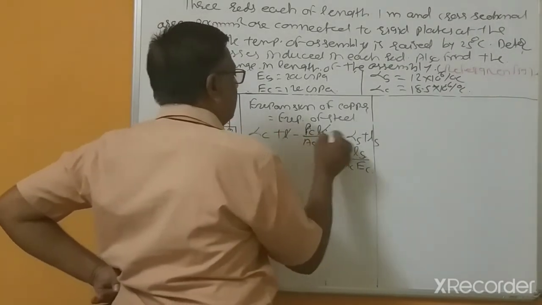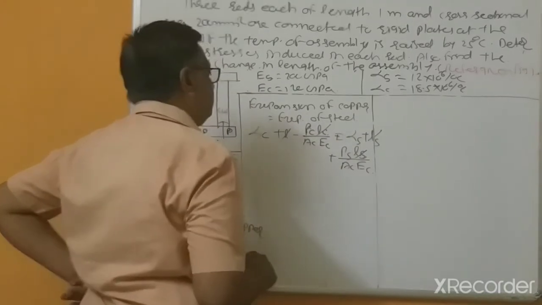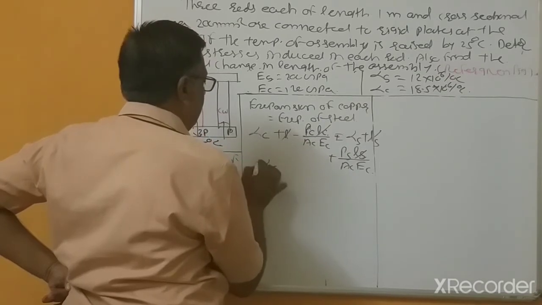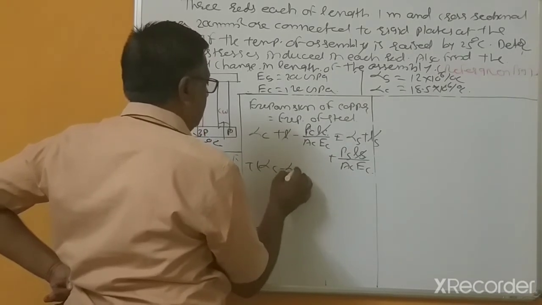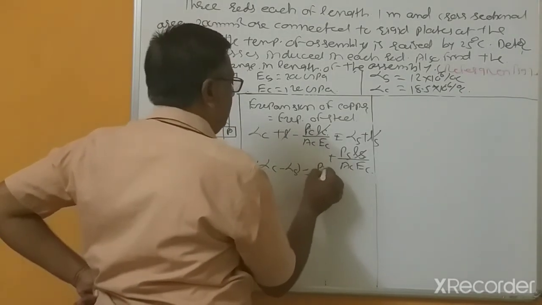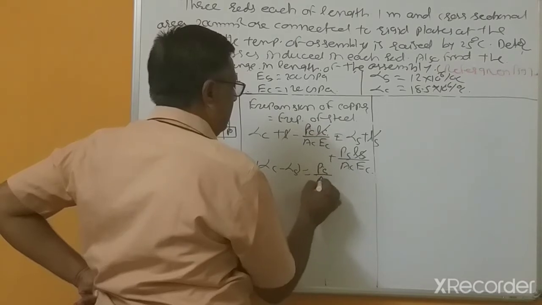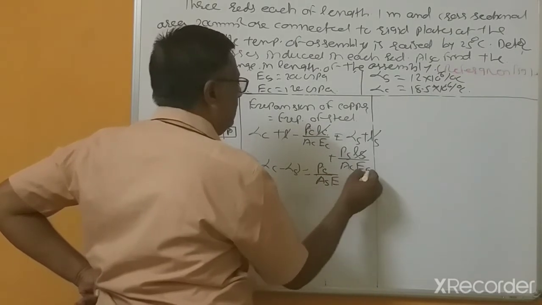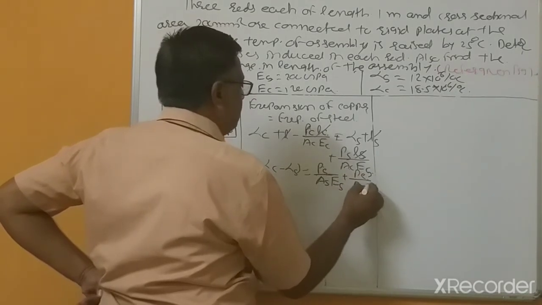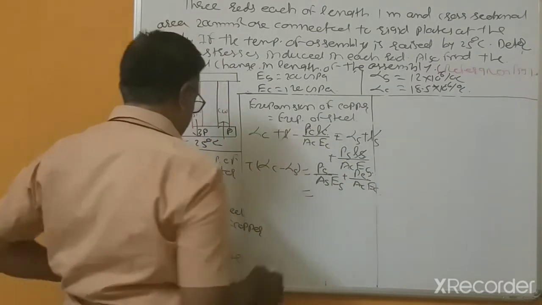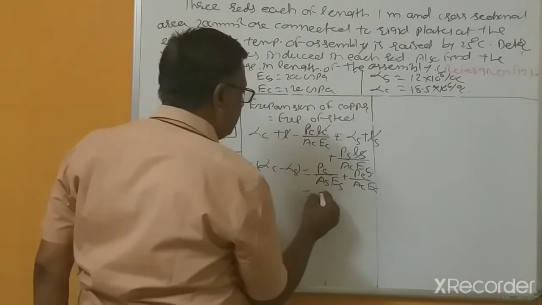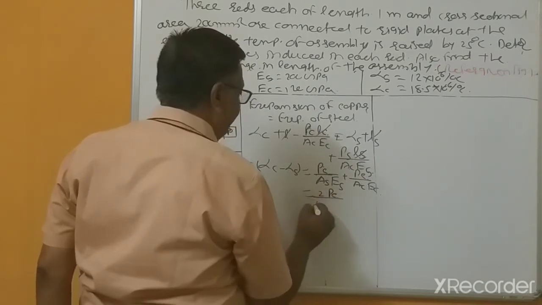The lengths will get cancelled. What remains: alpha C minus alpha S, T, equals PS by AS ES plus PC by AC EC. Now PS equal to 2 PC.